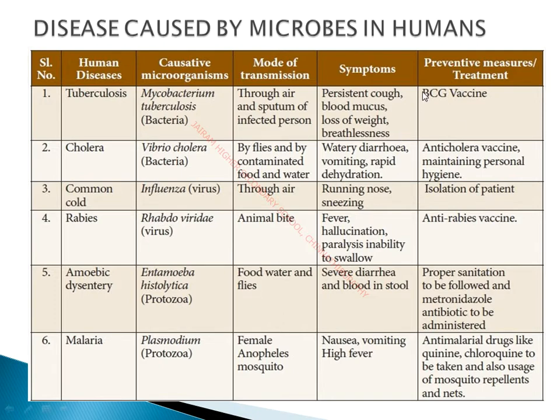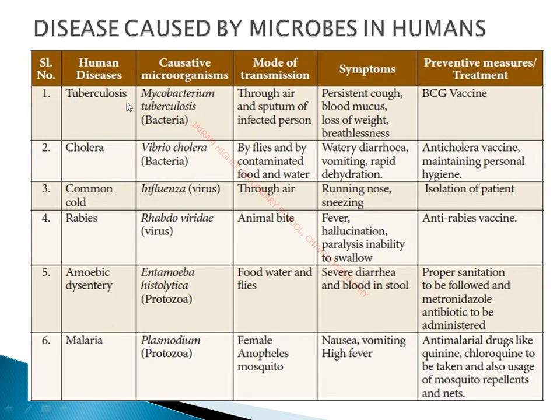And the preventive measure for tuberculosis is the BCG vaccine, Bacillus Calmette-Guerin. That is the name of the vaccine, since it was discovered by three scientists, so it has been named Bacillus Calmette-Guerin. This vaccine is given to prevent tuberculosis, and it is available in all the primary health centers and recommended by our government also. So we can get it free of cost in all the primary health centers.